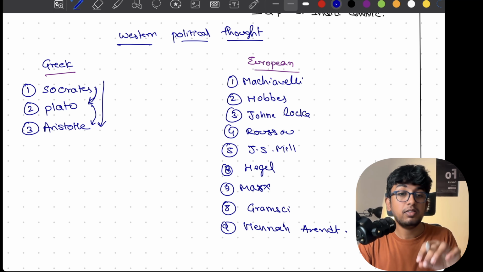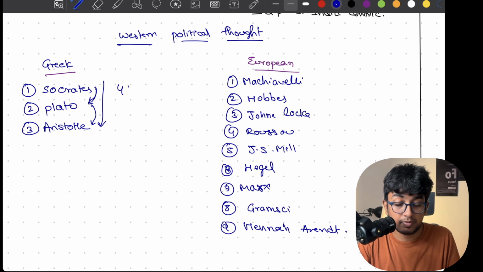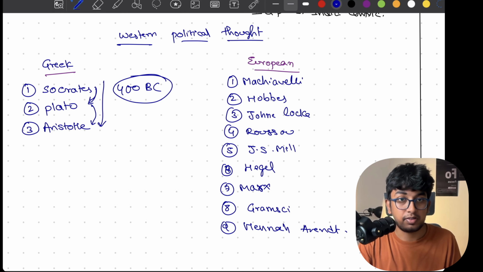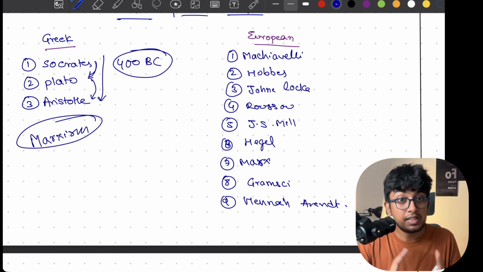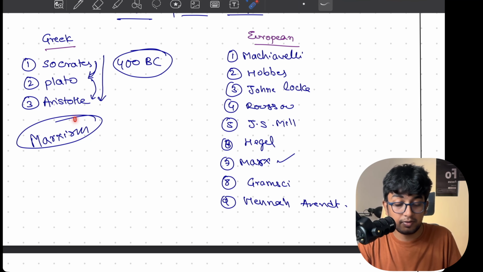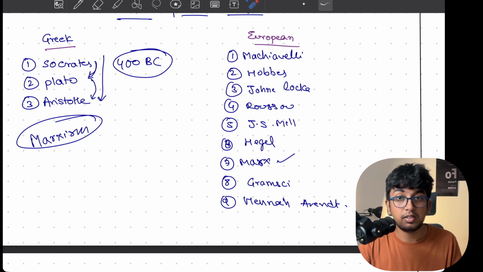Western political thought is around 400 BC. So this happened first, and when this happened first, it is very easy to interconnect. For example, during these scholars, we'll be reading about Marxism, which is in the syllabus separately, but you will read it here in Marx. So this is how advantageous it is. It is very easy. Don't be confused or afraid. I'll be stopping this video here, and from the next class we will get more in depth.